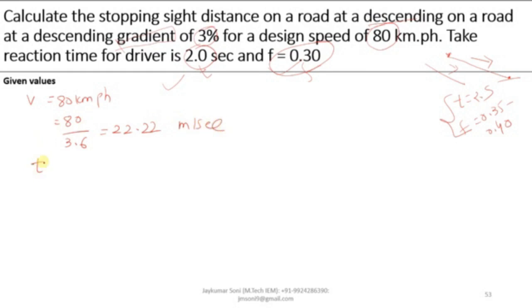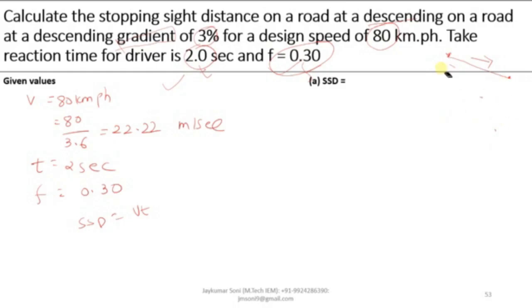Now the value of T is given, which is 2 seconds. Value of F is given, which is 0.30. And you have to calculate the SSD for descending gradient only. Gradient consideration is also done. So you just have to put the equation of descending gradient. The equation which will be used for the calculation is Vt plus V square by 2G into F minus n by 100.